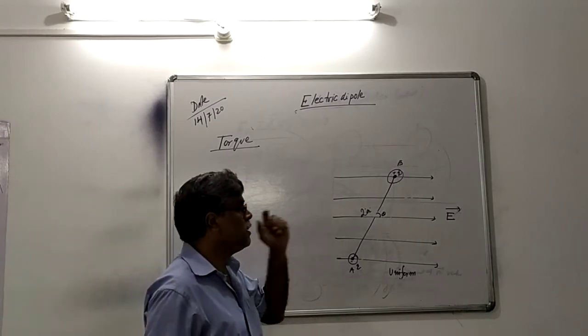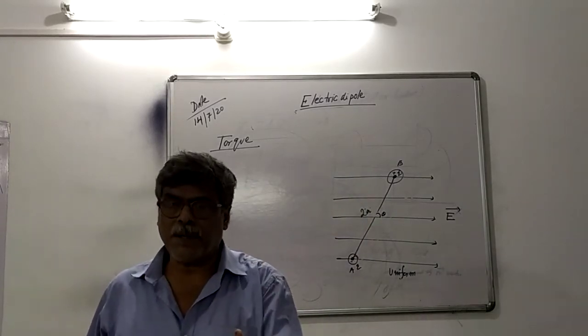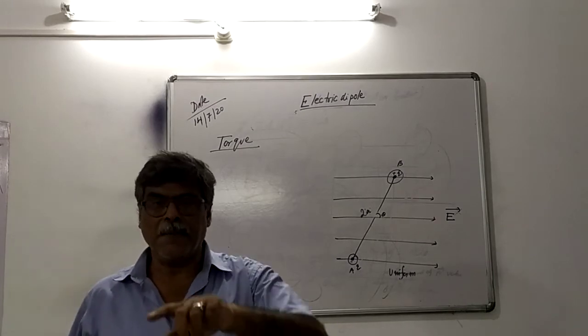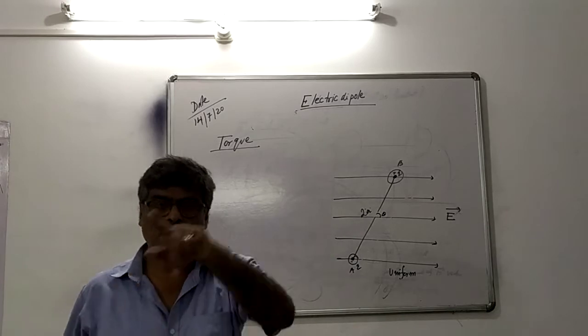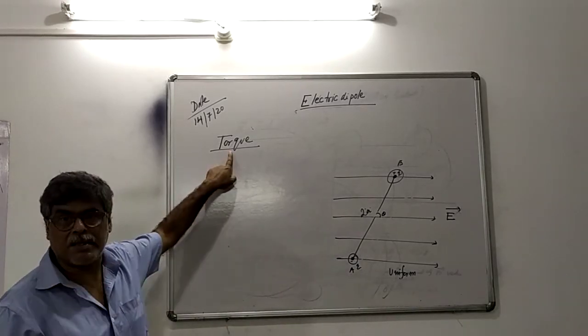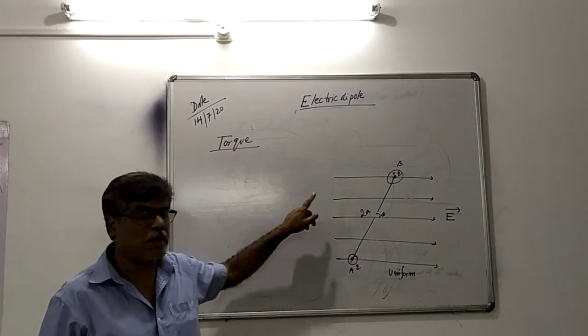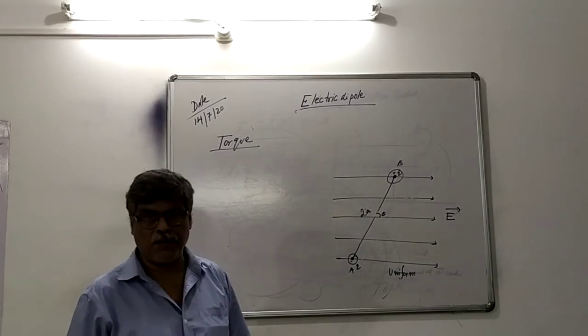So when this dipole is placed in the electric field, it experiences force, and due to this force, the dipole is rotated in the electric field, like our electric fan. That is why our topic is to find out the expression of torque when the electric dipole is placed in a uniform electric field.